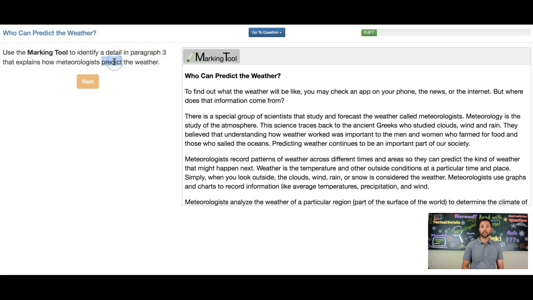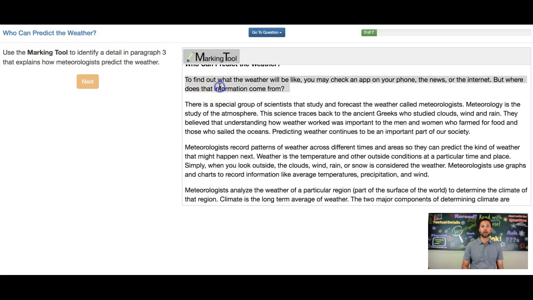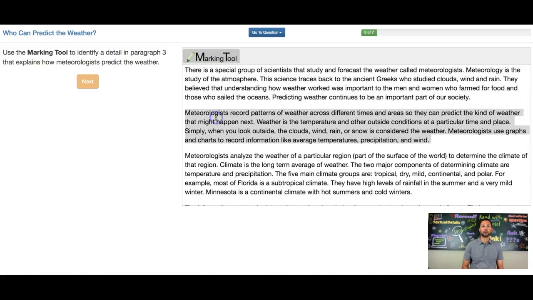And remember, predicting is making a guess based on information, right? So I'm going to predict something is going to happen. All right, so let's count to ourselves as I go. Here's paragraph 1, here's paragraph 2, and yes, you're right, here is paragraph 3. Okay, so in this paragraph, we're looking for how meteorologists predict the weather.